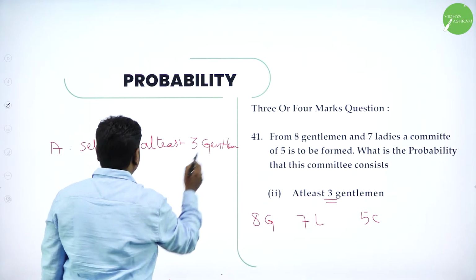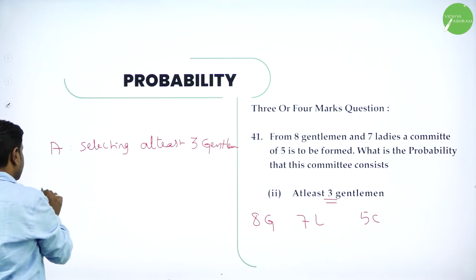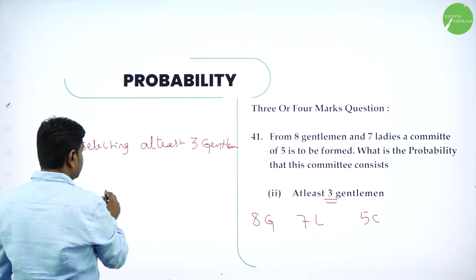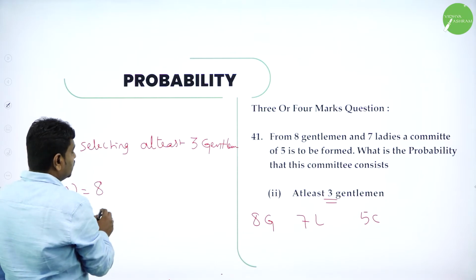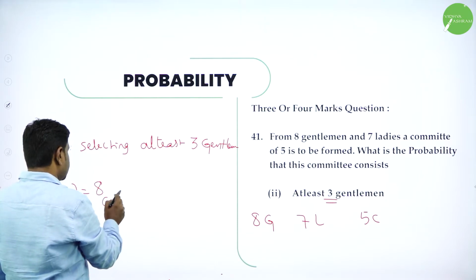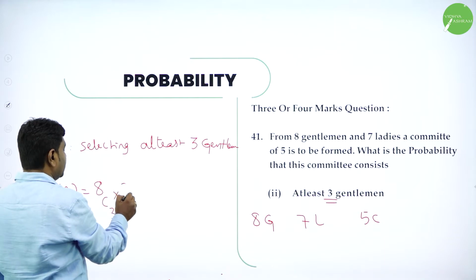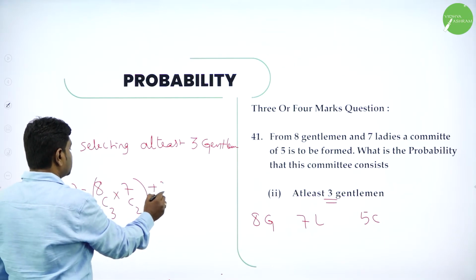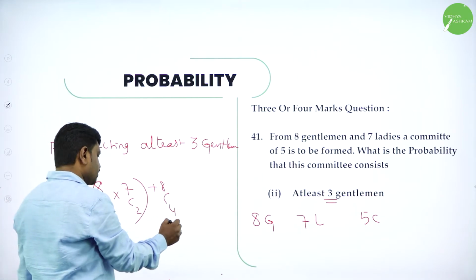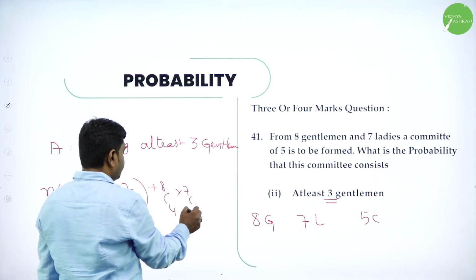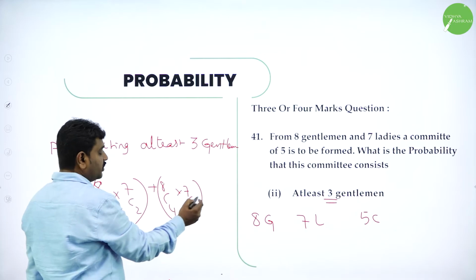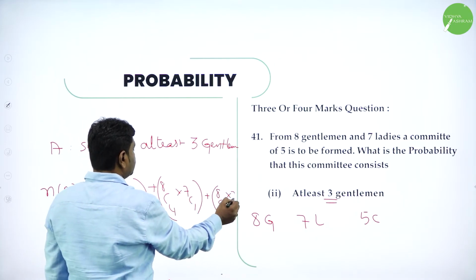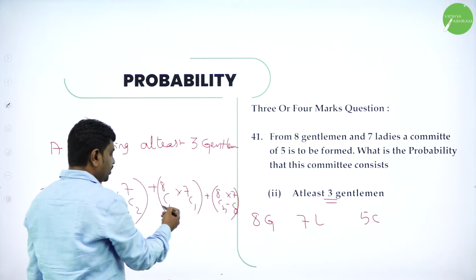This can be done in, so n of A: out of 8 gentlemen, 3 gentlemen can be selected in 8C3 and for the remaining I should select ladies, 7C2. This is one combination. Or I can select more gentlemen: I will select 4 gentlemen and 1 lady because the committee should have 5 members. Or I can select all 5 gentlemen and 0 ladies. So these are the possibilities.